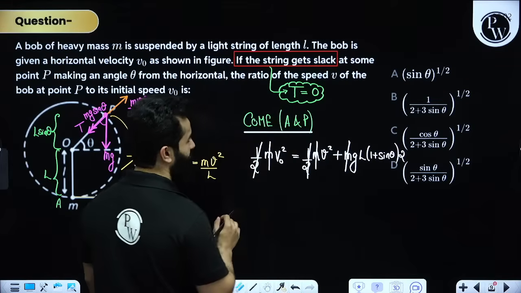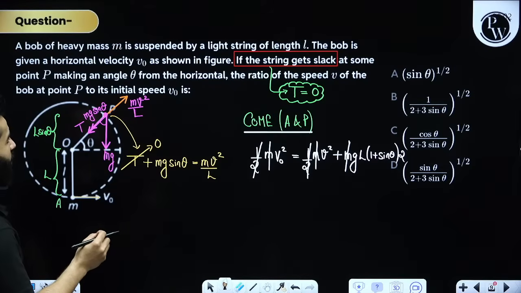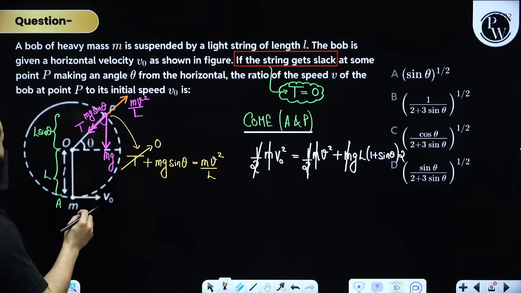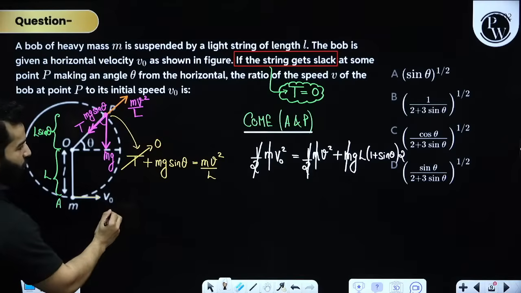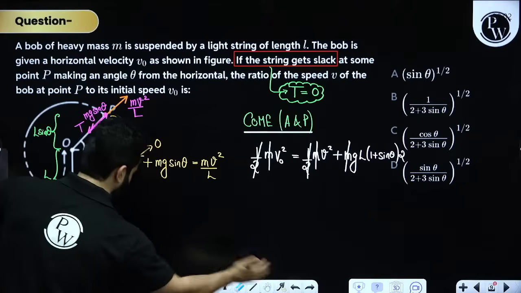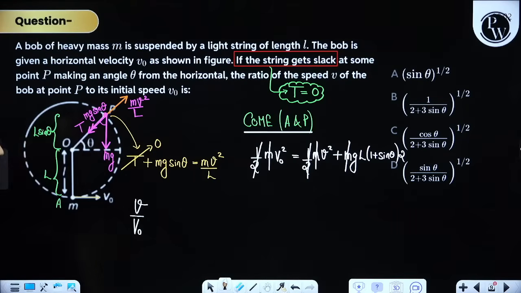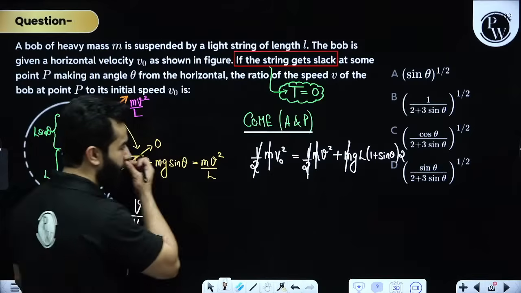Now please understand, what we wanted to know is the ratio of speed v of the bob at point P to the initial speed v naught. So actually what we want is v divided by v naught. So here let's do one thing.